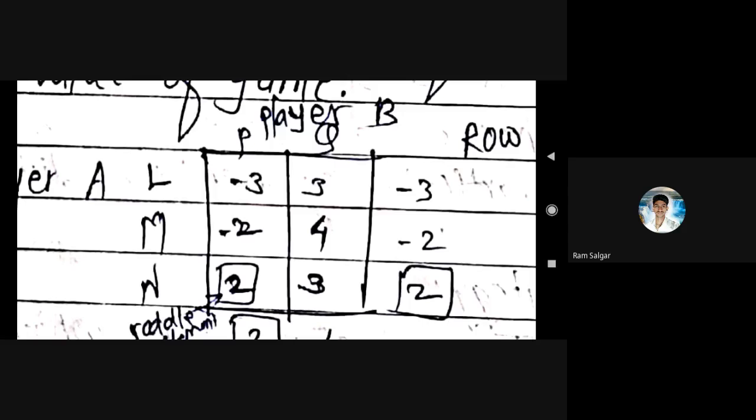Player A is having L, M, N strategies and player B is having P and Q strategies. Whatever the values: -3, 3, -2, 4, 2, 3. This is the given matrix.